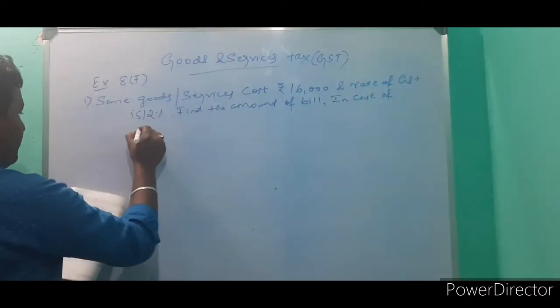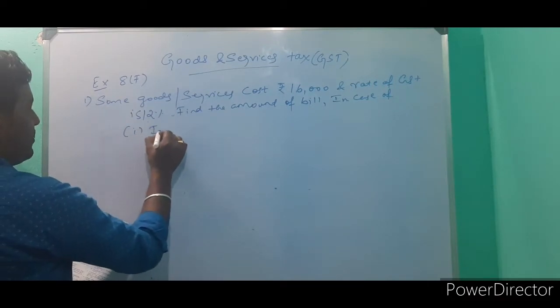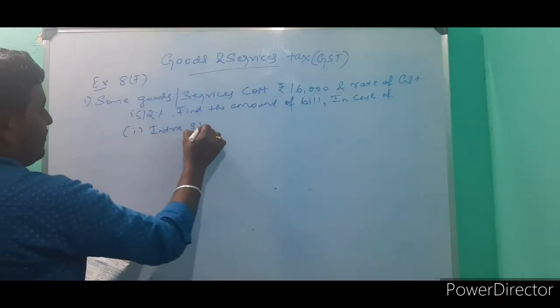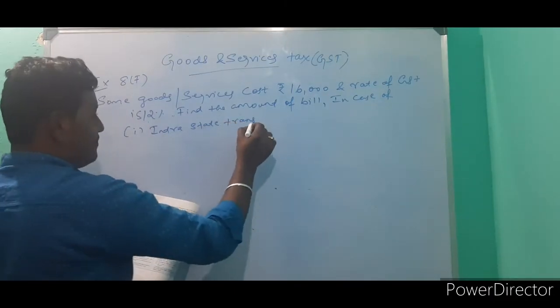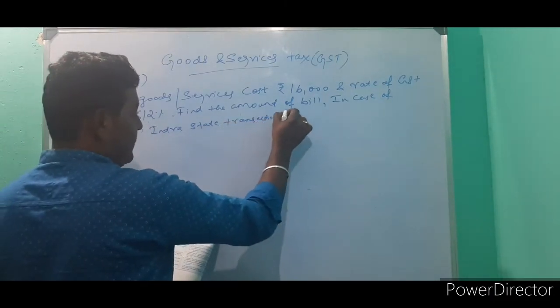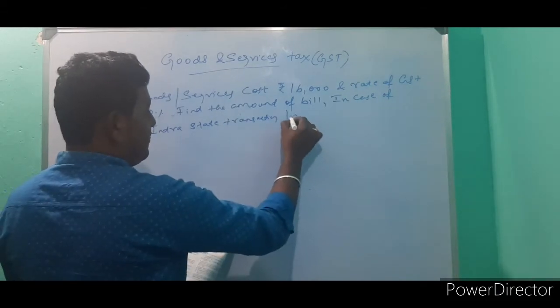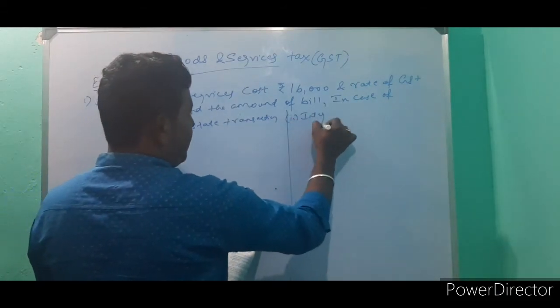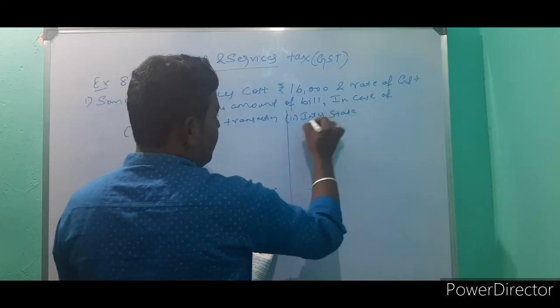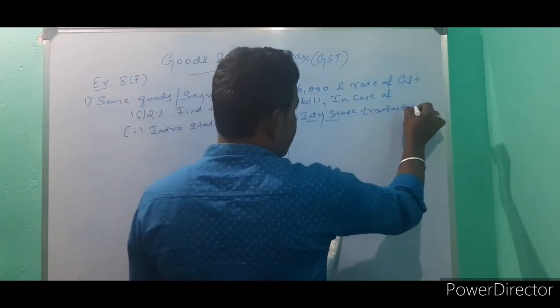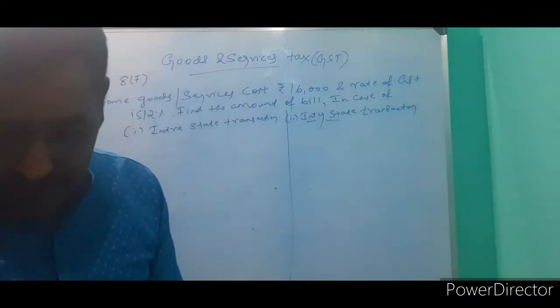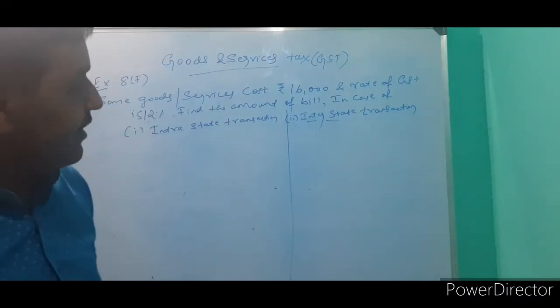In case of the first one they are given an intrastate transaction. The second one is an interstate transaction. So here first we have to find intrastate.